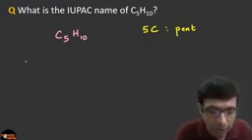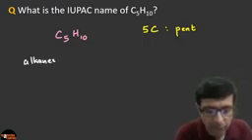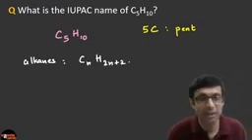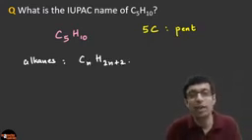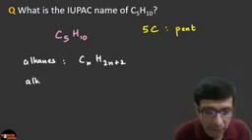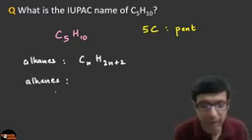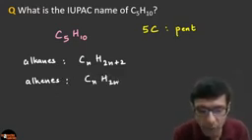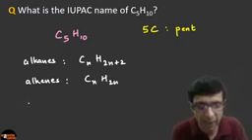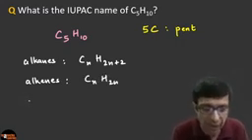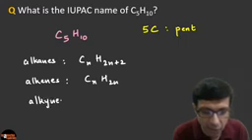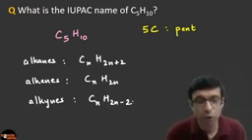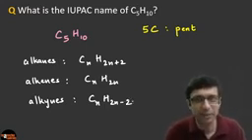You guys should know that alkanes have the general formula CnH2n plus 2. Do you guys know this? So if there are n number of carbon atoms, hydrogen will be 2n plus 2. Alkenes. So be very careful with the spellings. Alkane is CnH2n plus 2. Alkene is 2 hydrogen less, so it's CnH2n. And alkyne is again 2 hydrogen less than alkenes. So for alkynes, the general formula is CnH2n minus 2. So C5H10 fits into which category, guys?